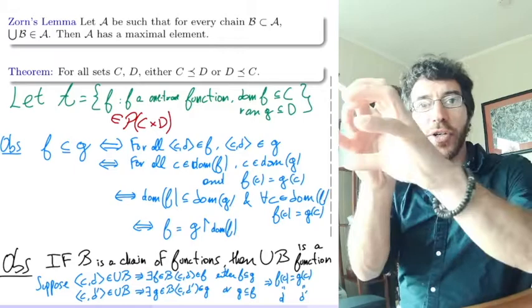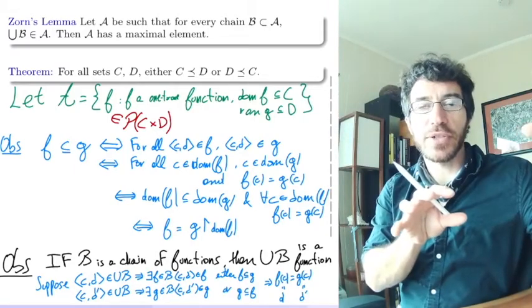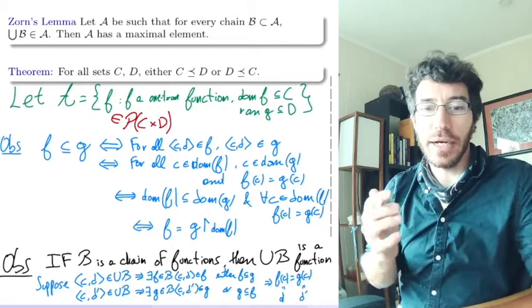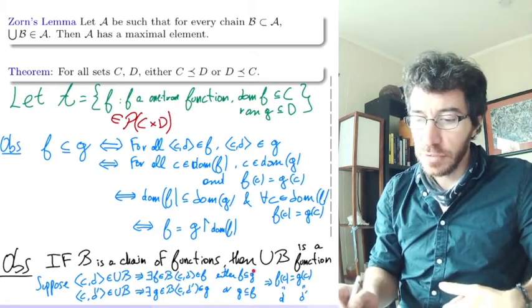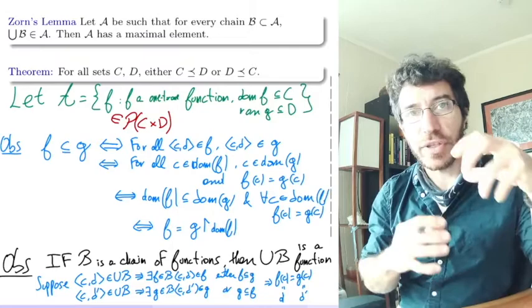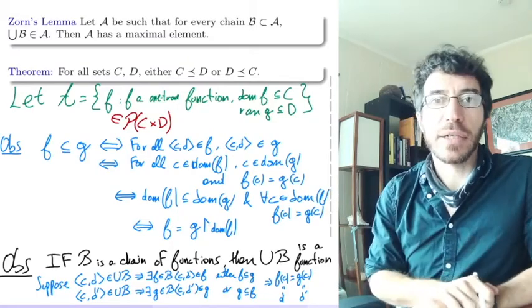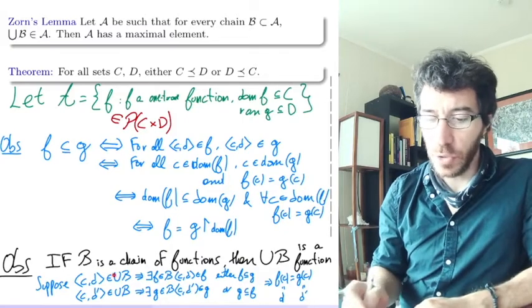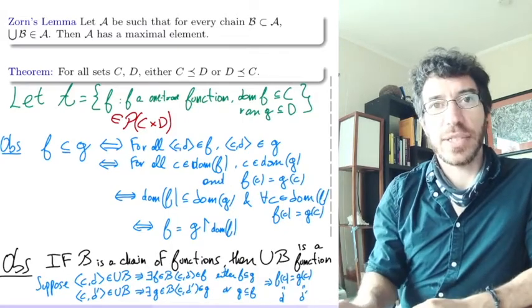So you have two different things that go to the same thing, and you want to show that the first things are the same. But F and G are one-to-one, so if they both go to the same thing, they have to come back from the same thing. So I'll let you guys work out the proof. It's very similar to this idea right here.